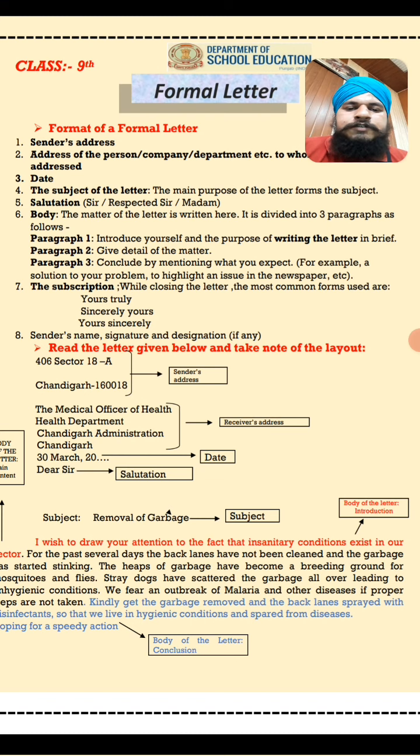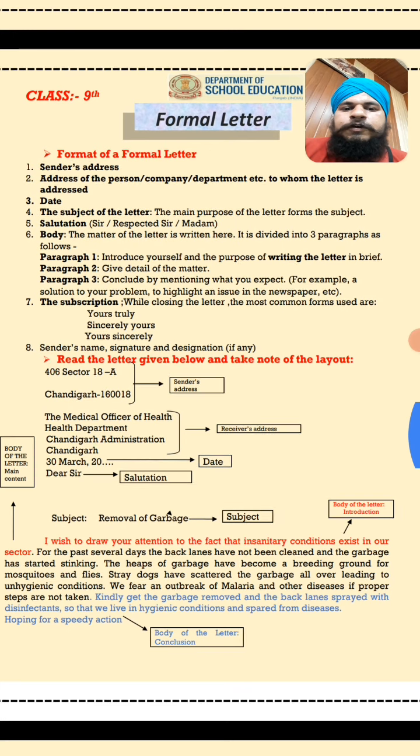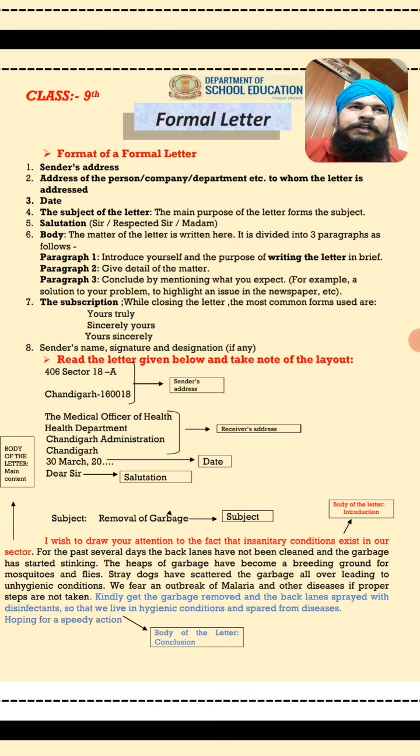So firstly, the sender's address here is written 406 Sector 18A Chandigarh. You can write your own address here, like village Kachapaka, district Taran Taran. Next is the address of the person, company, or department to whom the letter is addressed. Here you will write the address of the particular person to whom you are going to write the letter.